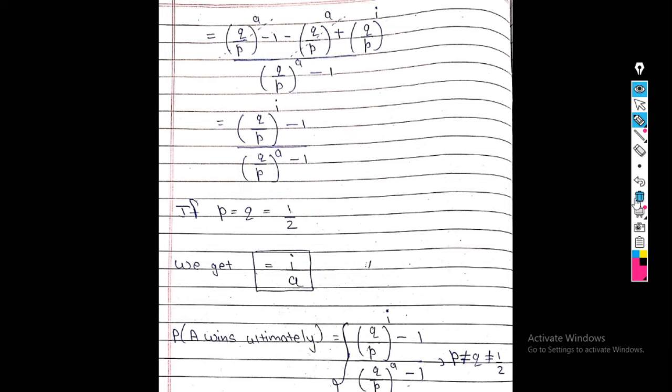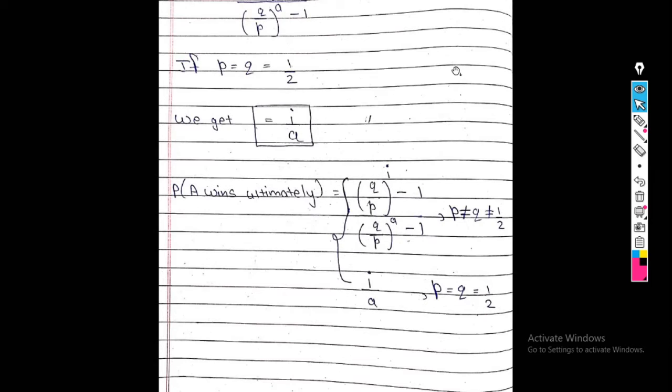So finally, we get these two probabilities. First, Q upon P raised to I minus 1 upon Q upon P raised to A minus 1 when P is not equal to Q, which is not equal to half. And second is I upon A when P equals Q equals half.